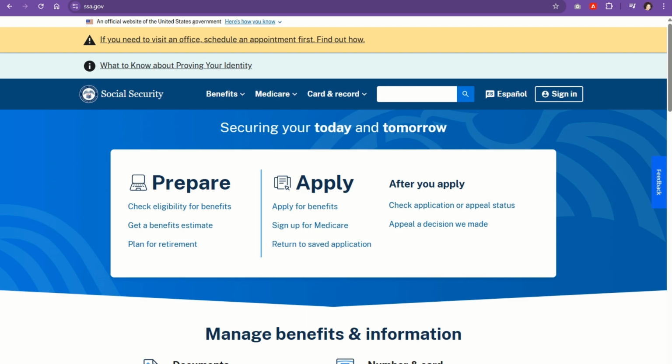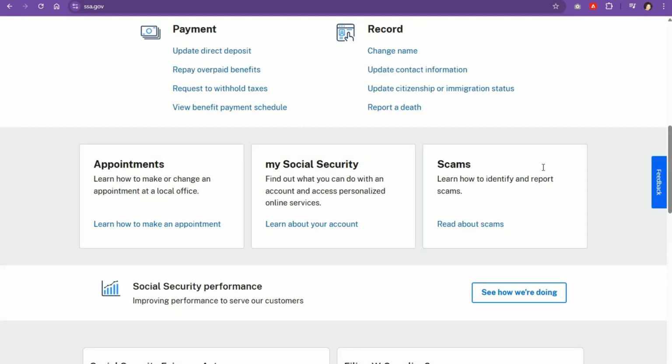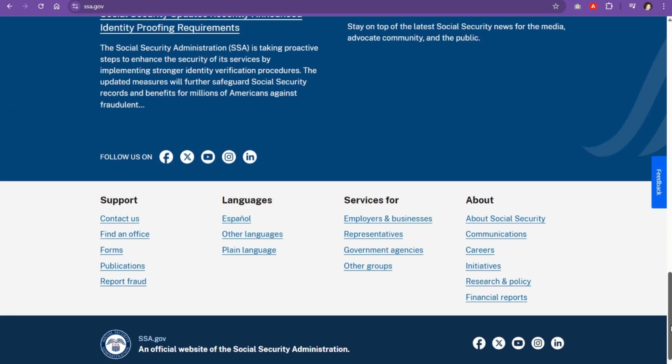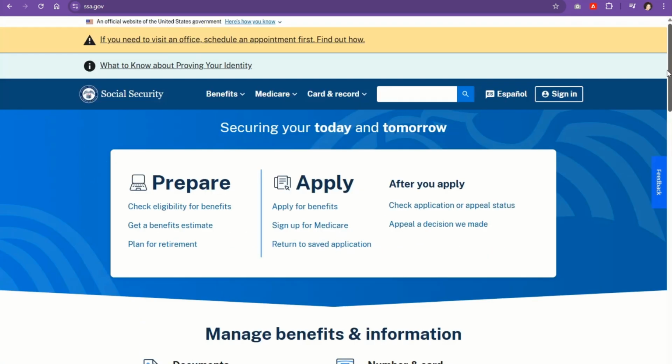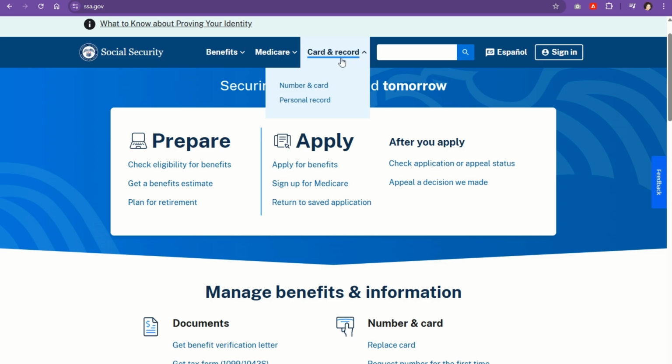All right, the first thing that we're going to do is visit ssa.gov. Once you visit this site, this is the Social Security Administration website, and you're going to see all of this information, including information about scams and things. It's so true. Your 9-digit Social Security number is your identity. I know there are some people that don't subscribe to their Social Security number, but for those of us who do, you should always protect that at all costs.